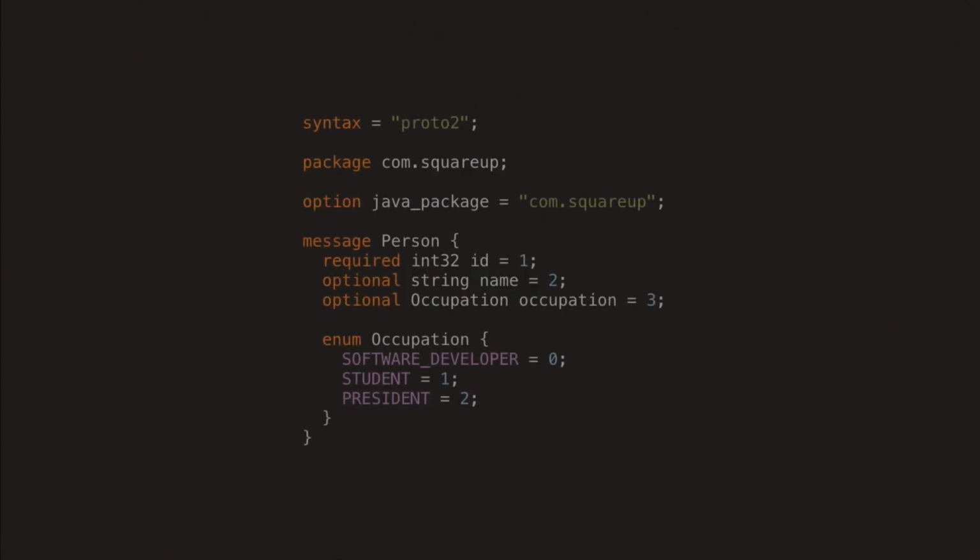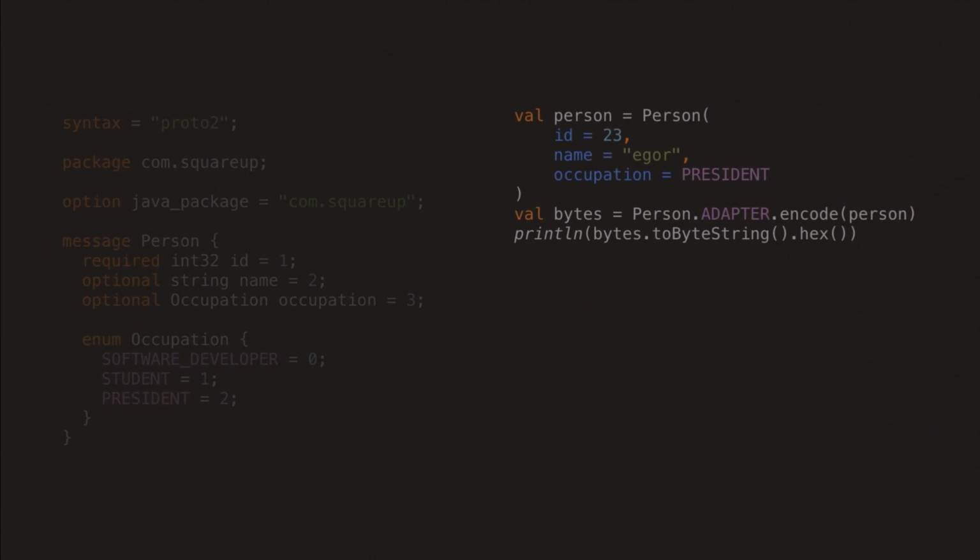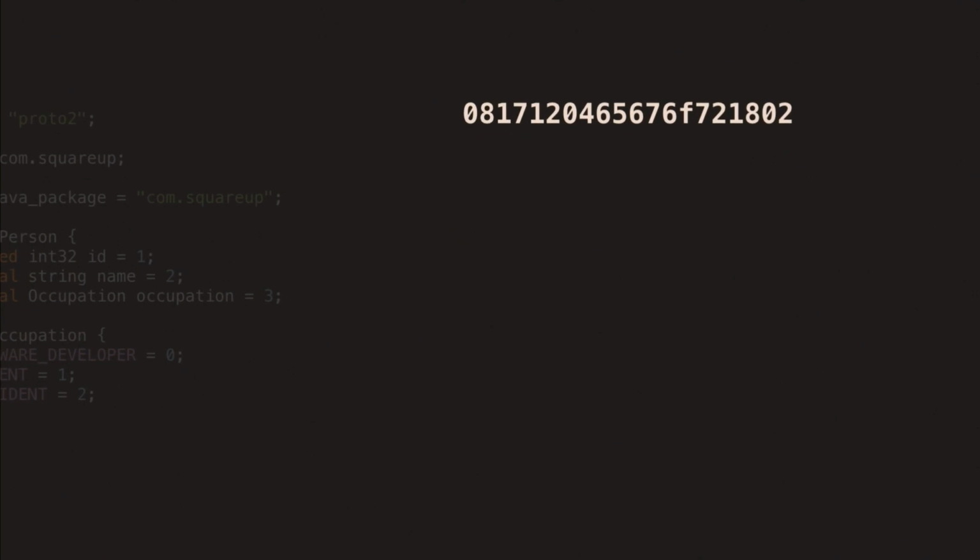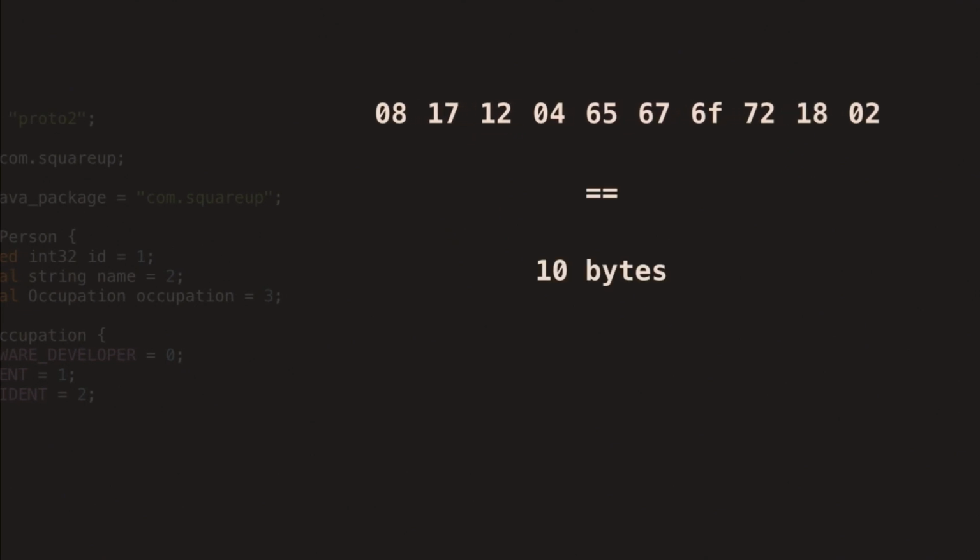Now that we know how the schema looks and how it works, let's look at the bytes of the actual serialized format. For that, we will take the schema that we've already seen. We'll use Wire to create an instance of the person type. Then we will serialize it to bytes and just print them out as hex. So here you see the hex string of that data. Let's zoom in and actually count how many bytes we have here. And we can see that we only used 10 bytes to serialize this message.